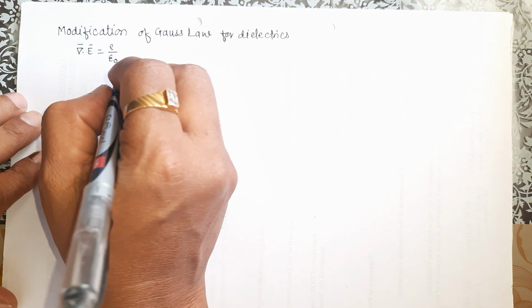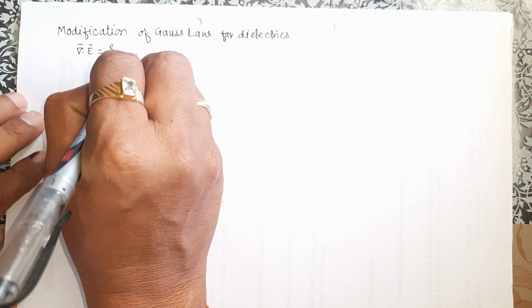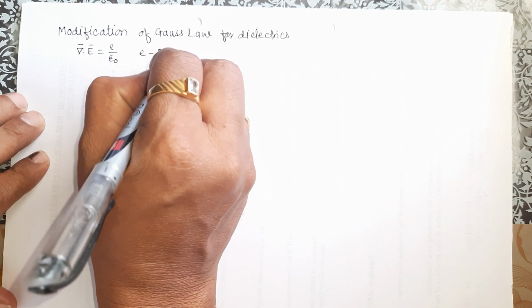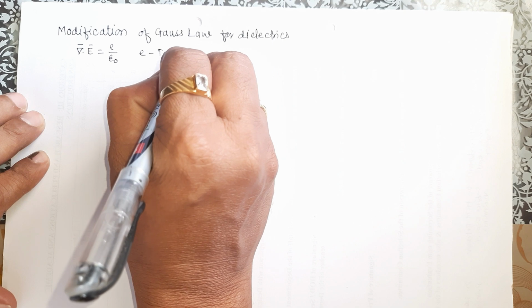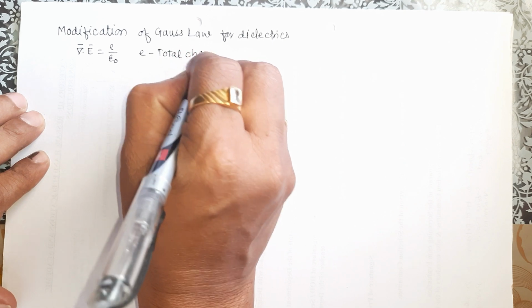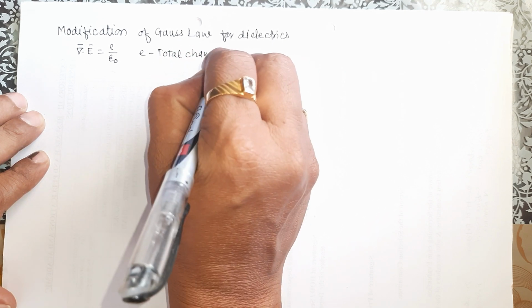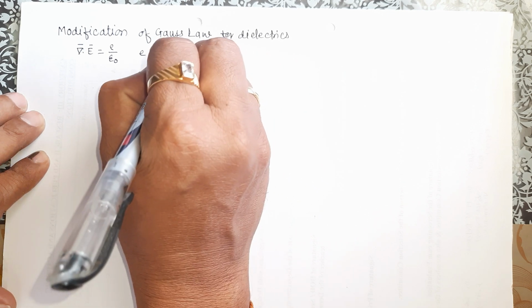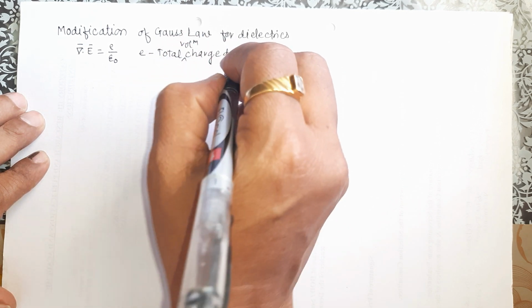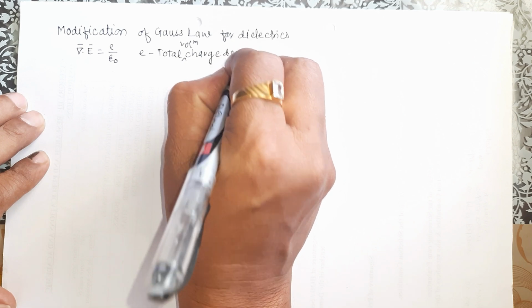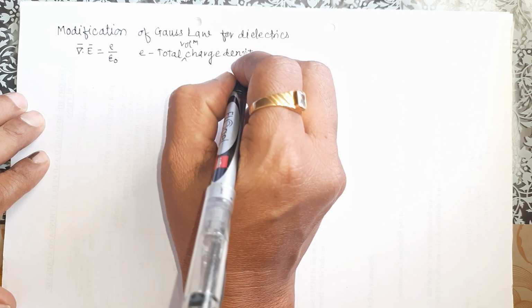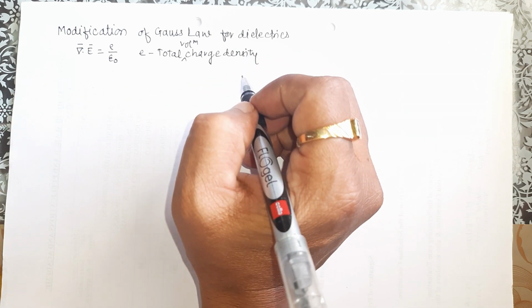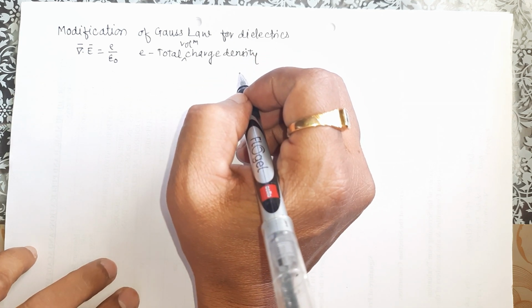Here rho is the total volume charge density of all charges within the region.